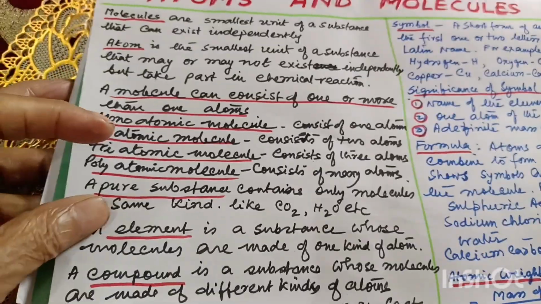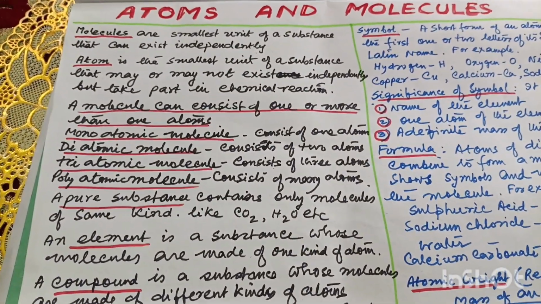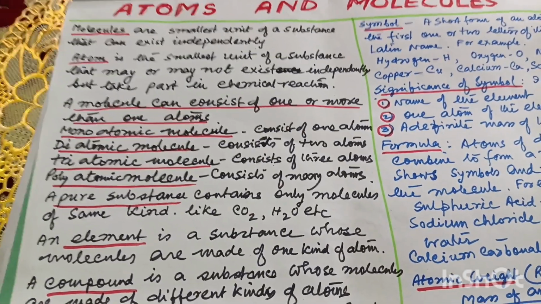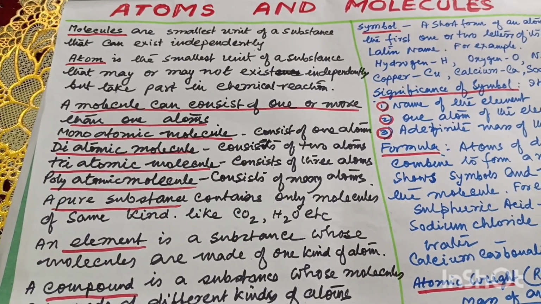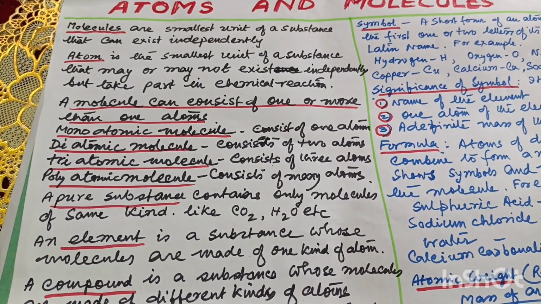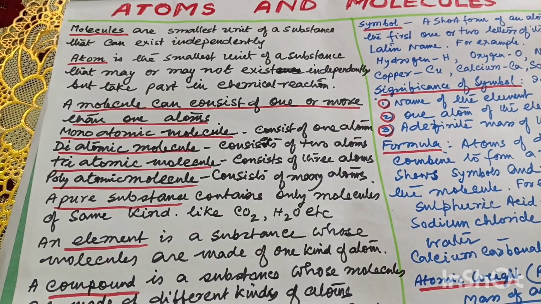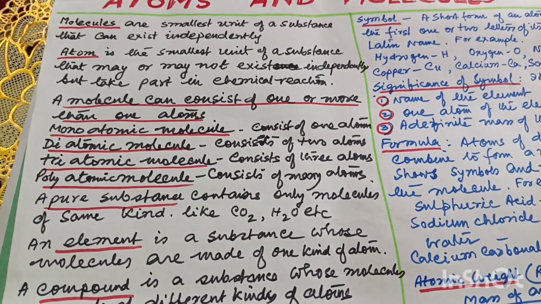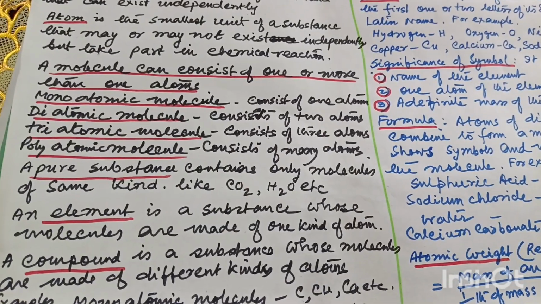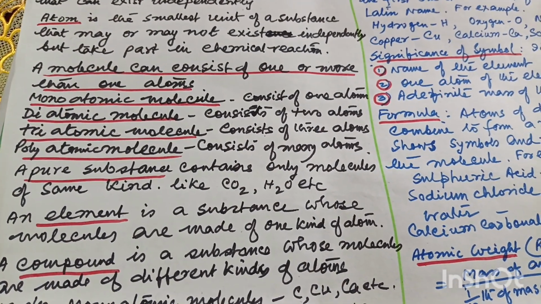So today I have discussed so many new terms. One is molecule. A molecule is the smallest unit of a substance that can exist independently. An atom is the smallest unit of a substance that may or may not exist independently, but it takes part in chemical reactions. Then monoatomic, diatomic, triatomic, polyatomic molecules.